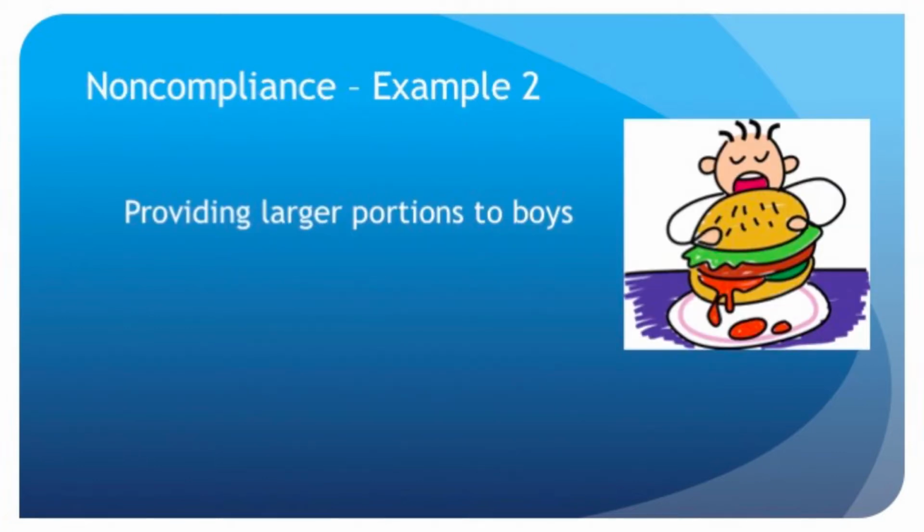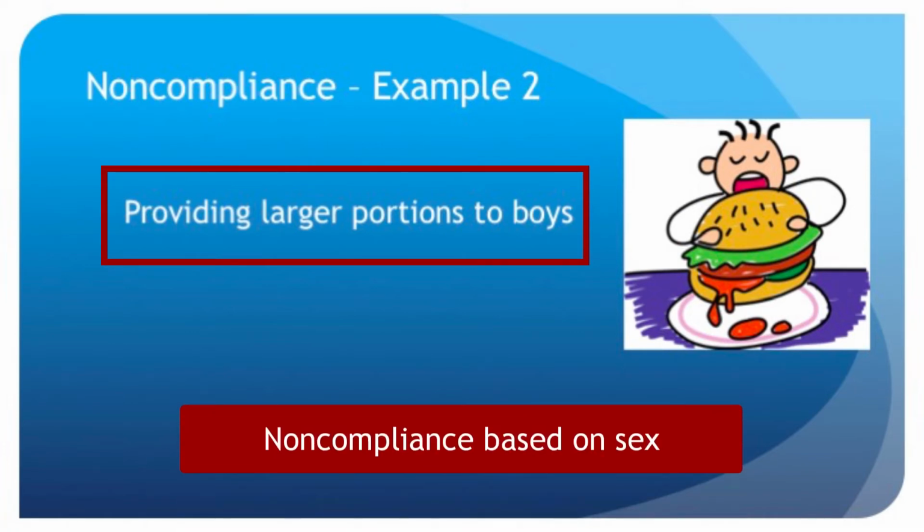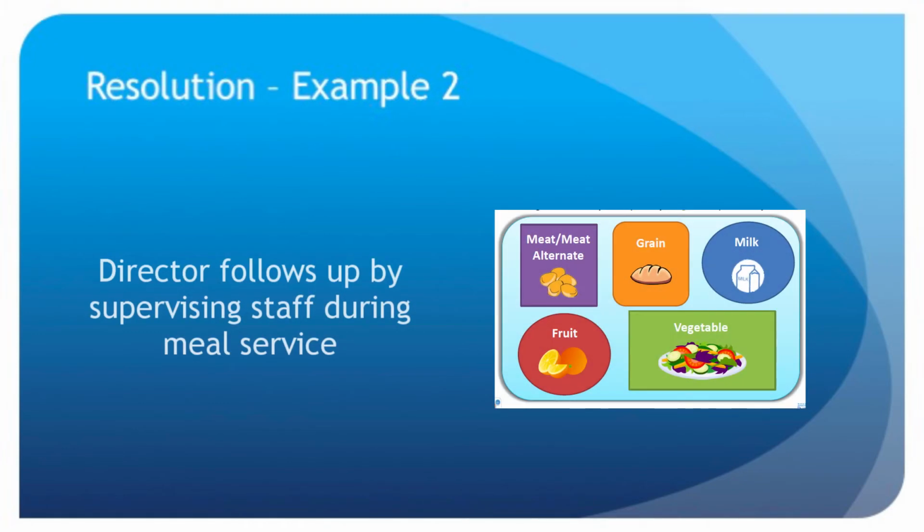The second example of noncompliance is providing larger portions to boys. This would be an example of noncompliance based on sex. An example of resolution is for the director to retrain the cook and staff members who supervise meals on civil rights regulations, discussing the importance of providing children in the same age group the same food in the same amounts as required by the meal pattern. The director would then follow up by supervising staff during meal service to ensure portion sizes for all food components are consistent according to the meal pattern requirements for each age group.